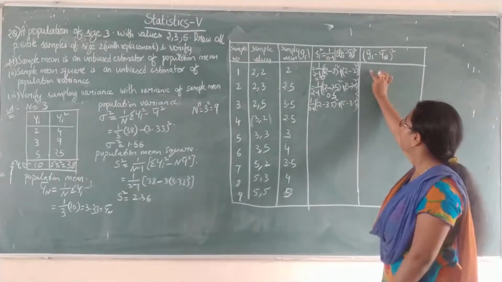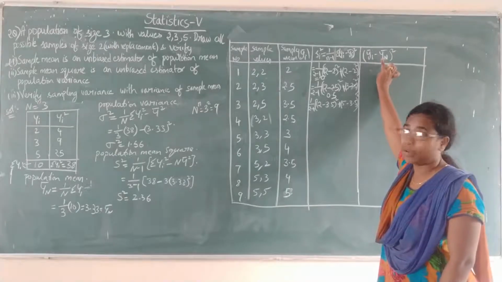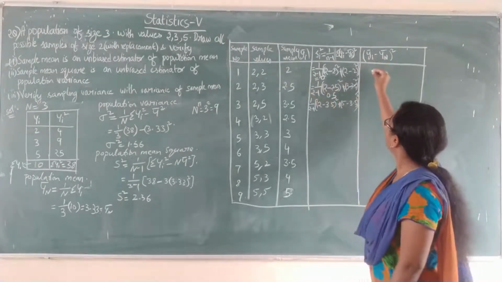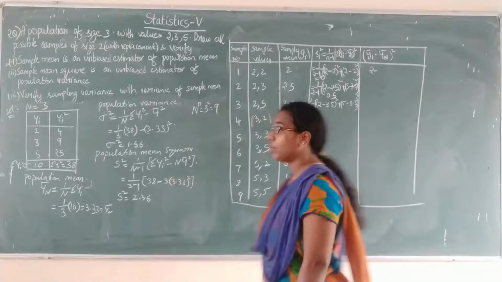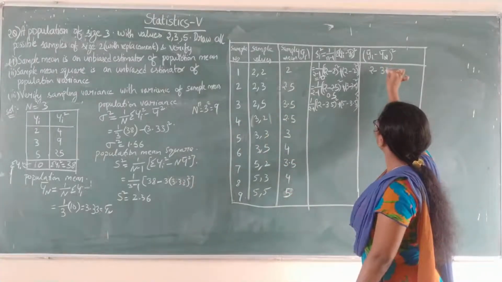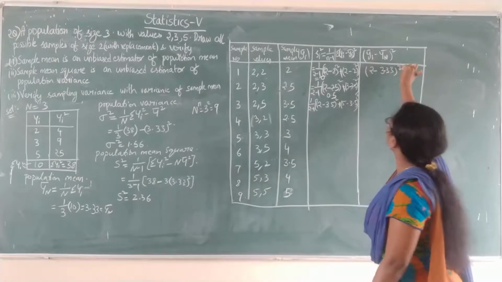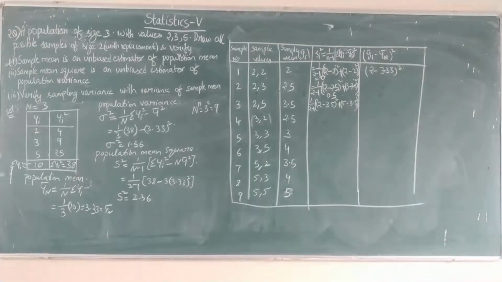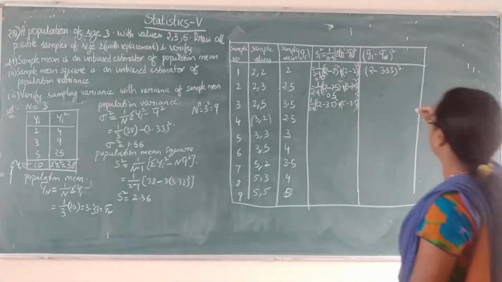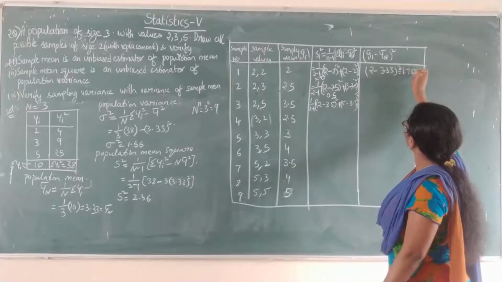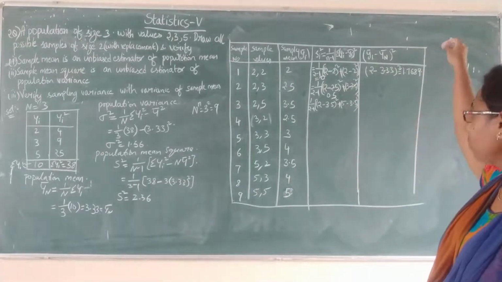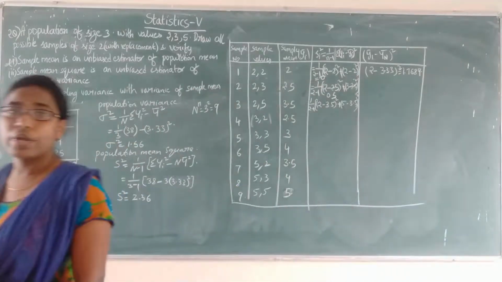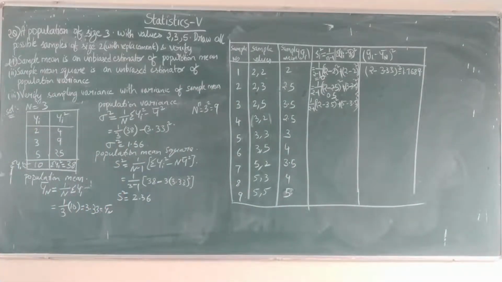Now coming to the next column, yi bar minus capital Yn bar. So yi bar is the sample mean. So 2 minus capital Yn bar, the population mean, that is 3.33. So 2 minus 3.33, the answer is 1.7689. So similarly, you will be finding all the values, that is, complete the column values, the Si square values and the (yi bar minus capital Yn bar) whole square values.